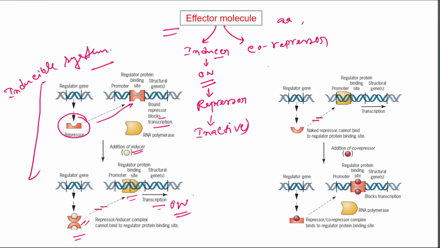Next is the co-repressor. Here is the regulatory gene that synthesizes the regulatory protein, but this repressor cannot bind to the regulatory protein binding site because this repressor is inactive. So first the gene regulation is on.